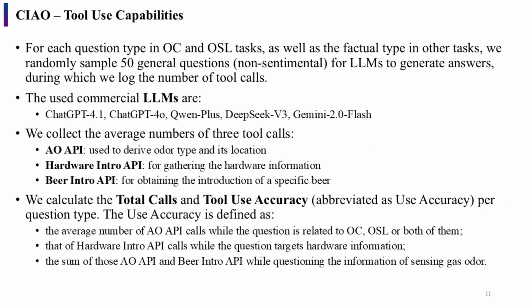To conduct the experiment for evaluating the tool use capabilities, we randomly sampled 50 general questions of each kind. We used 5 commercial large language models and built 3 APIs in the MCP server. 2 metrics are used for evaluating the tool use capabilities here. We can see that the total calls means how many times the large language models invoke the APIs, and the tool use accuracy stands for the average number of the correct API calls.